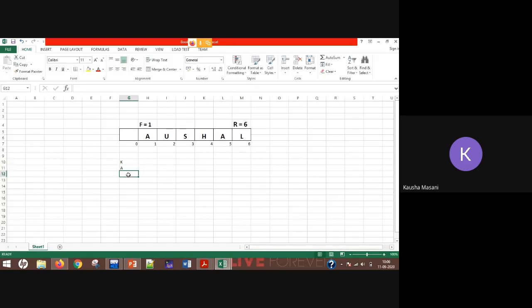Let's say we are removing U also, and we removed S also. So now F is going to point here. S is removed, so it will be here somewhere.